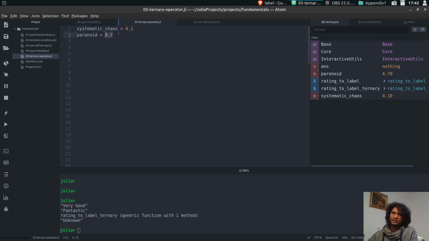So now we have a condition to check that if the rating is more than 4, we want to have it labeled a very good album, and if the rating is more than 4.5, we want to have it labeled a fantastic album. To make it a little bit simple, I'm not considering anything less than 4, but in real life you will have ratings like 1, 2, 3, and you have to also deal with that. So we can quickly create a function which can label that.